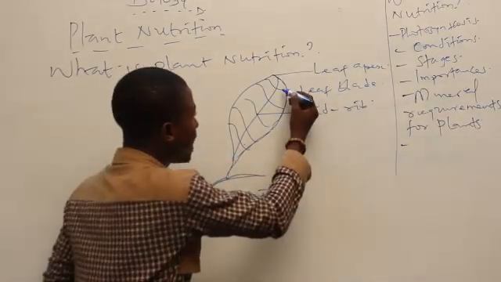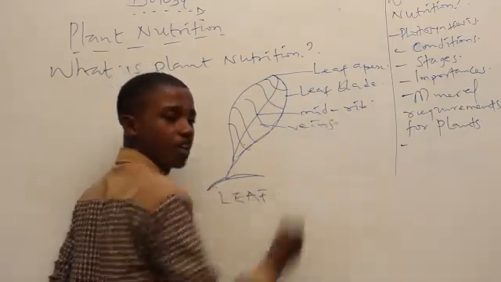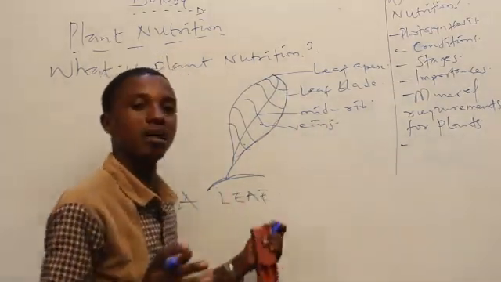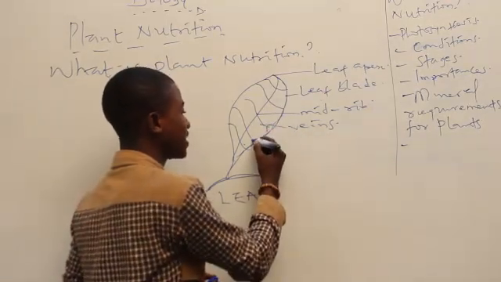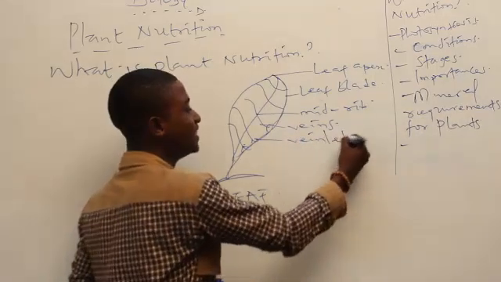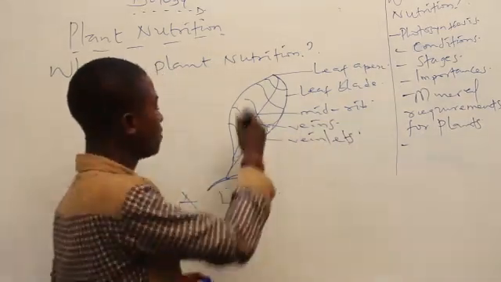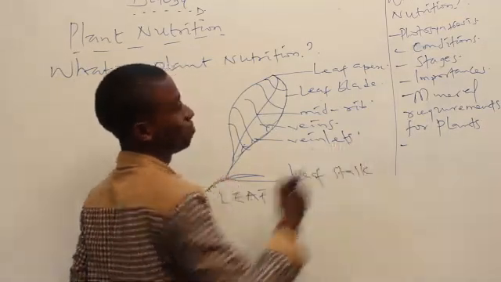Now the inner lines in the leaf are referred to as what? Veins. We'll call them veins. Now in some cases you might come across a particular leaf that has smaller outlets, like smaller outlets such as this. We'll call those outlets veinlets. Now the base of a leaf is called the leaf stalk.